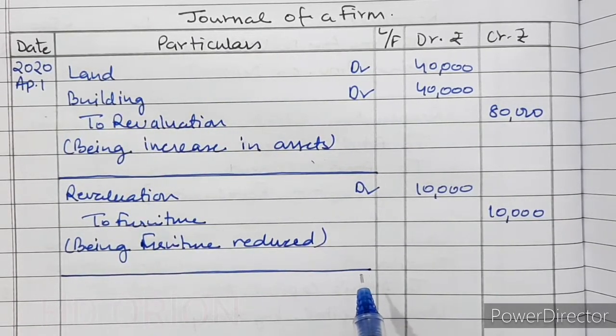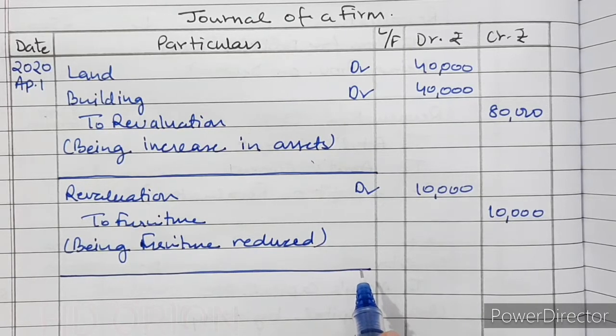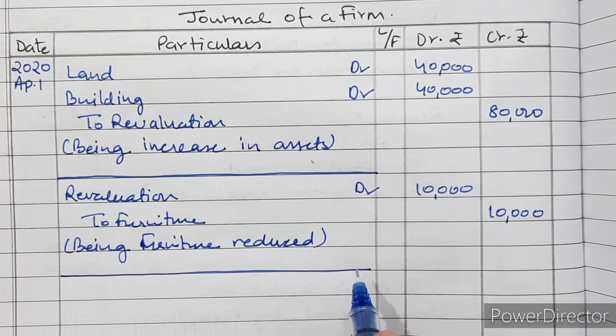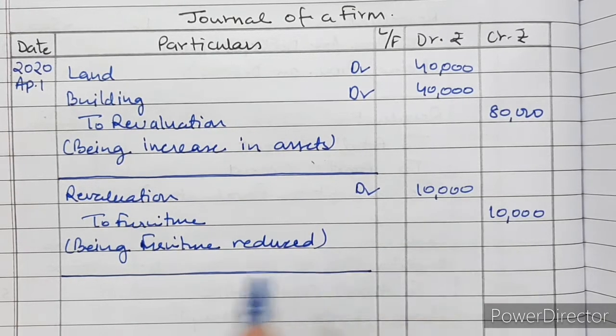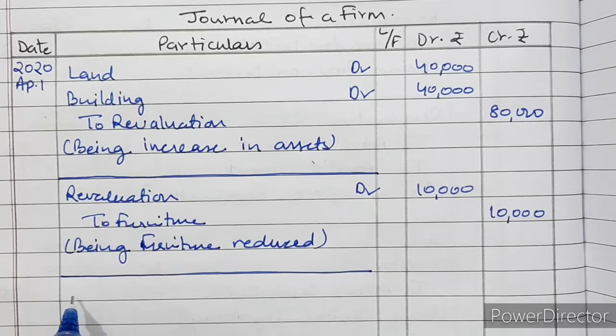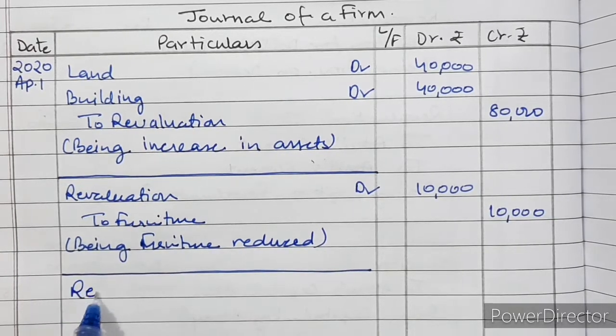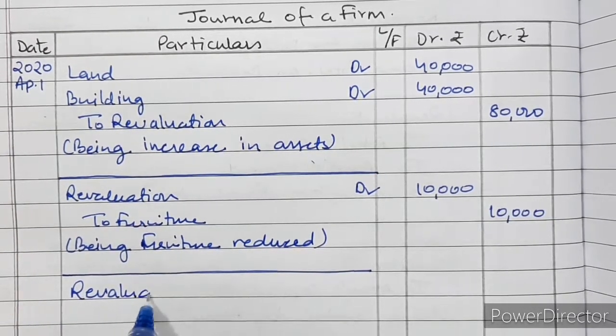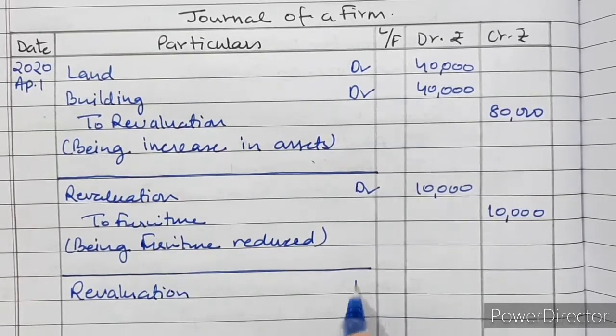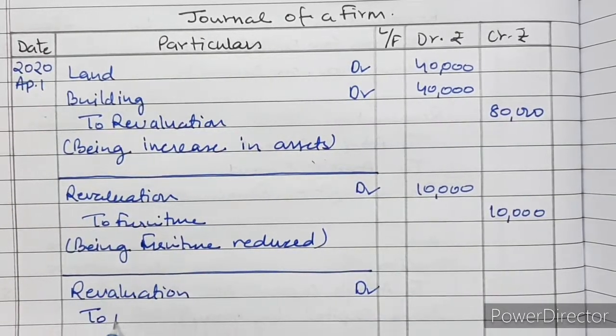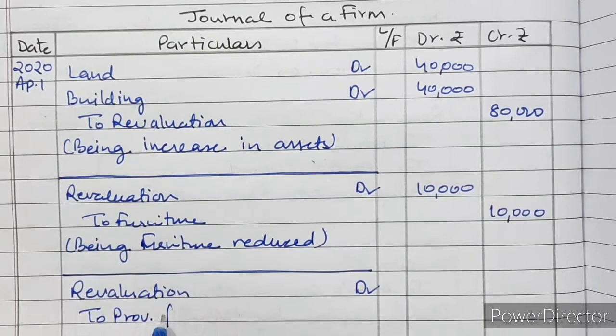Then next is provision for doubtful debts is to be increased to rupees 21,000, 10%. So it is what? Revaluation account debited to provision for doubtful debts.